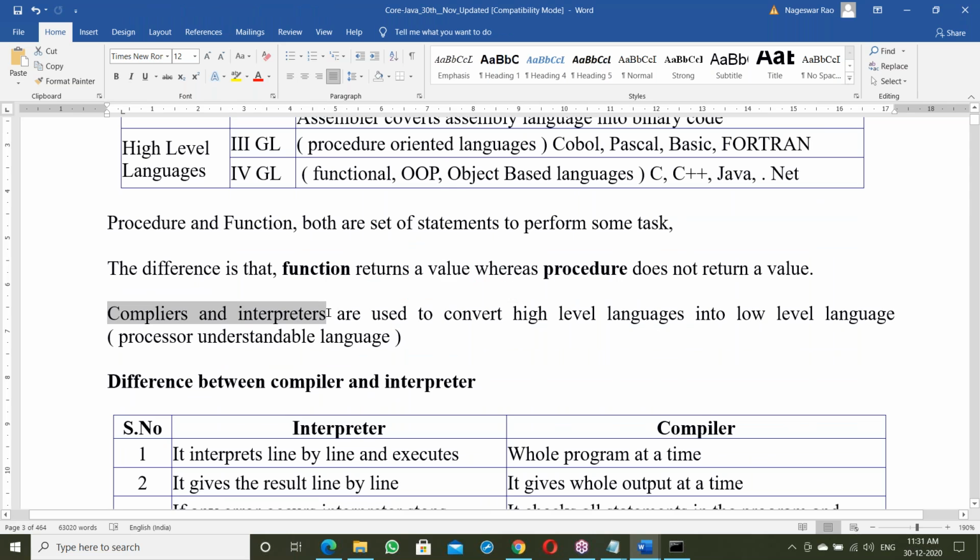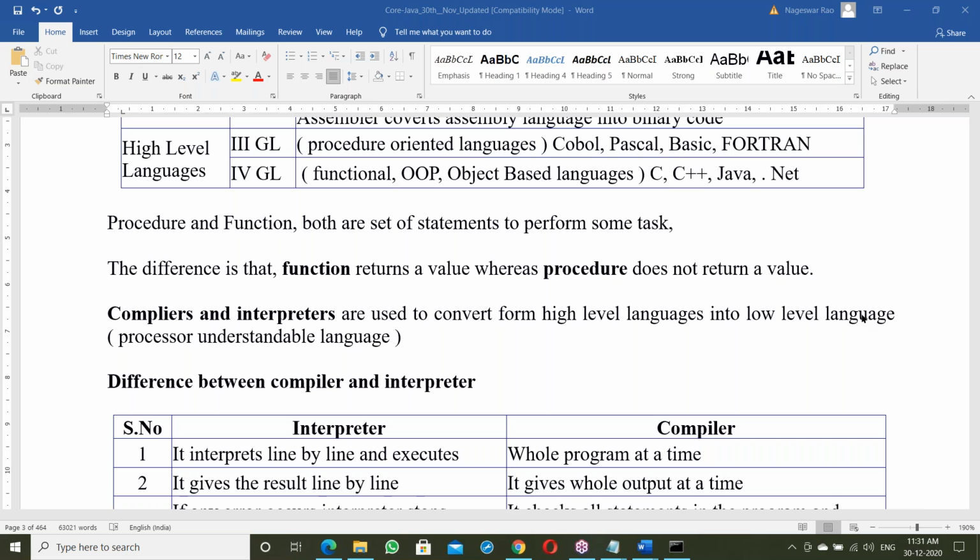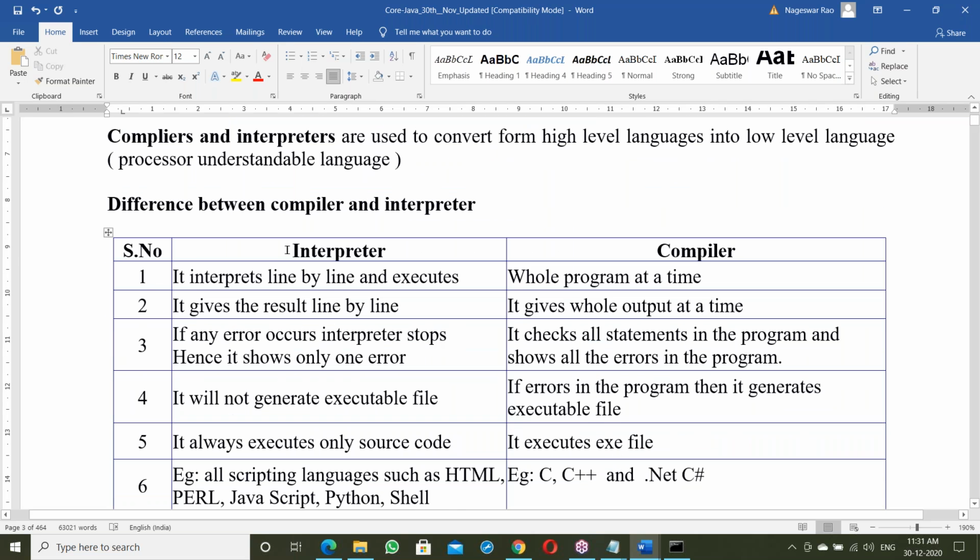Compilers and interpreters are used to convert from high level language into low level language. Low level means the processor understandable language, the system understandable language. Every high level program has to be converted into binary code. After converting to binary code, execution starts generating outputs. That's it.